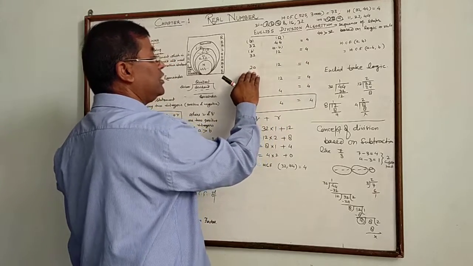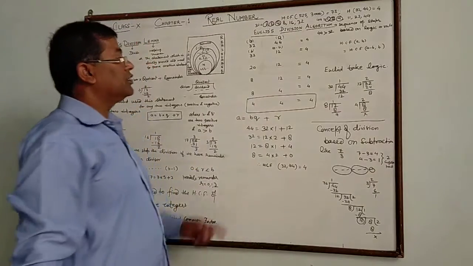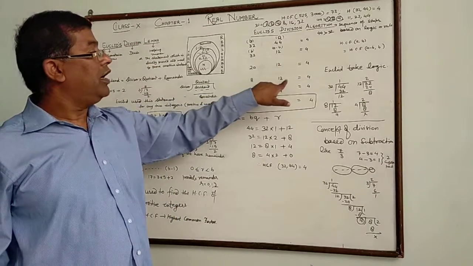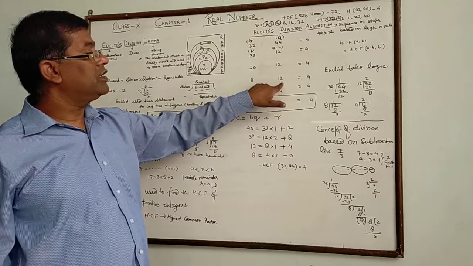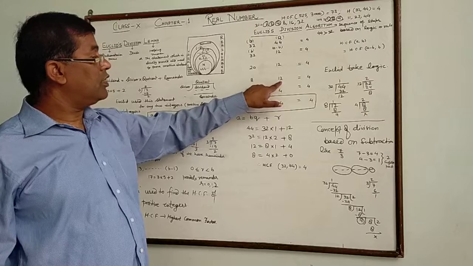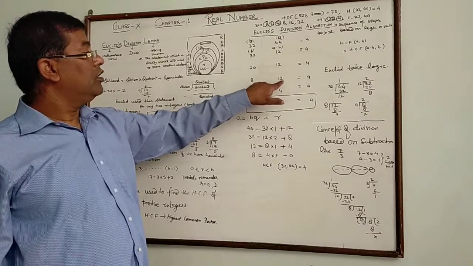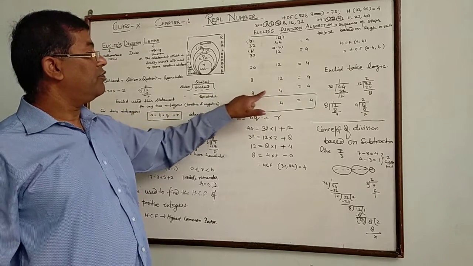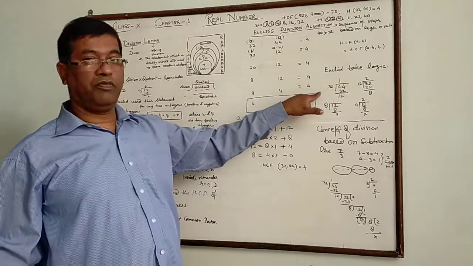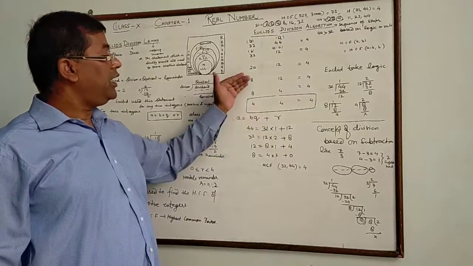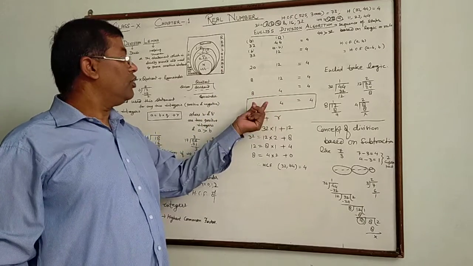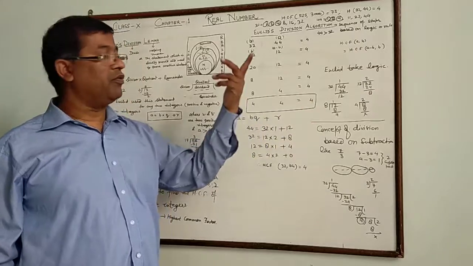And larger is 20, smaller is 12. Subtract 20 minus 12, we get 8. And the smaller we have taken as it is, SCF again 4. Then larger is 12, smaller is 8. 12 minus 8 is 4. Smaller we take the same, SCF is 4. And 8 minus 4, we get 4, and this one we take as it is. So the SCF of these two numbers is again 4.